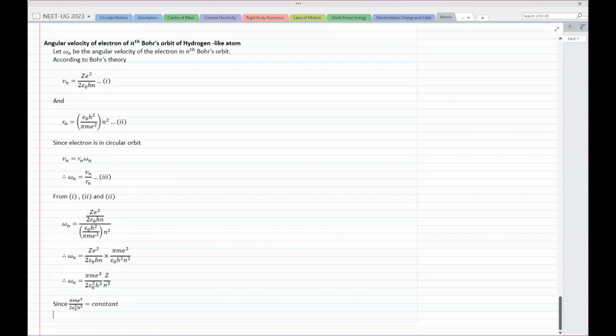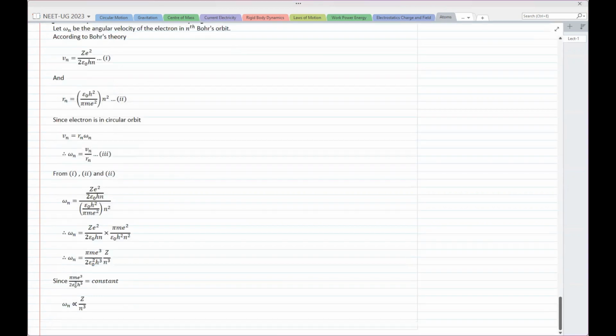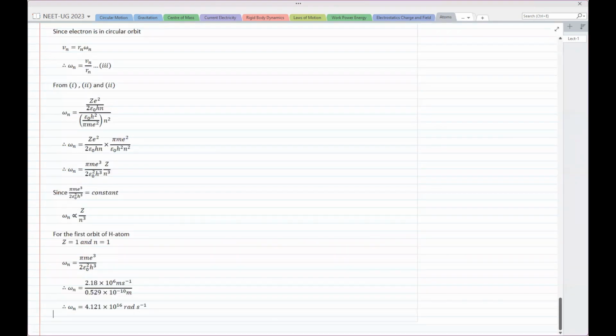And since pi m e cube upon 2 epsilon naught h cube is constant, we can always write omega n is proportional to z upon n cube. And for the first orbit of the hydrogen atom, you can definitely calculate the value if you want. The answer is 4.121 into 10 raised to 16 radian per second.